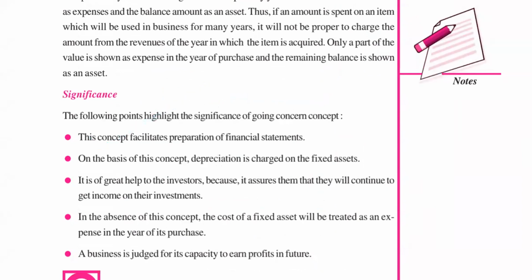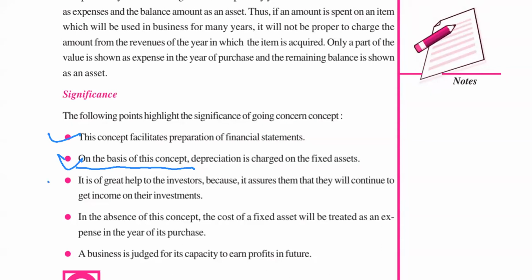So what is the importance of this concept? This concept facilitates preparation of financial statements. Okay, we will record financial statements and we will record various assets and liabilities in proper value. That is, we will record all the assets by deducting the exact value of depreciation. Second one is this, on the basis of this concept, depreciation is charged on fixed assets. Just now we discussed. As per this concept only, depreciation is charged.